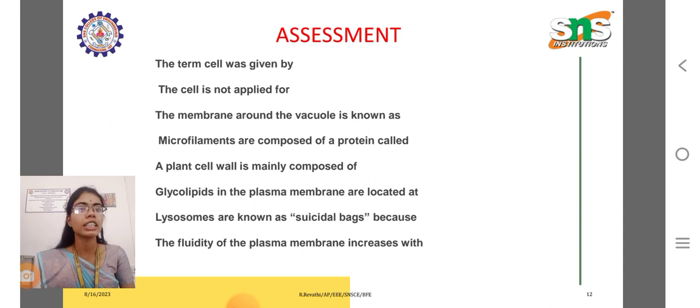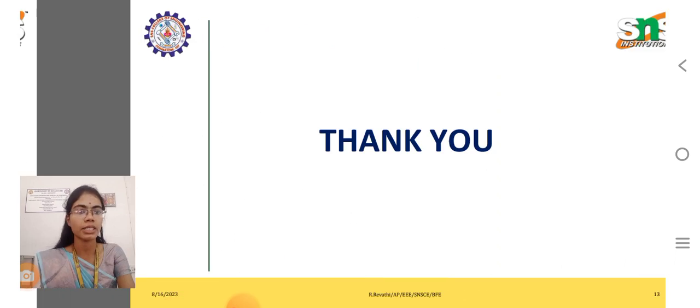Assessment. The term cell was given by... The membrane around the vacuole is known as... Microfilaments are composed of a protein called... A plant cell wall is mainly composed of... Glycolipids in the plasma membrane are located at... Lysosomes are known as suicidal bags because... The fluidity of the plasma membrane increases with... Guess the answer and comment in the comment section.